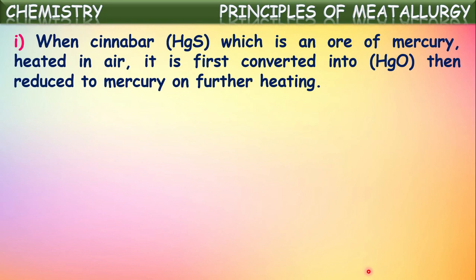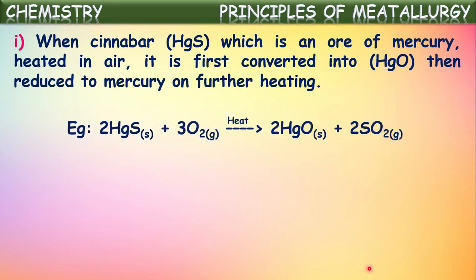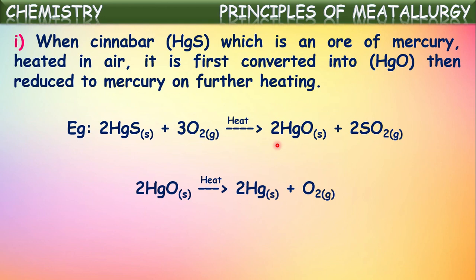If it is heated in the air, first this mercury sulfide converts into mercuric oxide. Then on further heating, it is reduced to pure metal mercury, and oxygen will be liberated. So this is the reaction that occurs there. First, mercury sulfide on heating in the presence of air is oxidized to mercury oxide. On further heating, this mercuric oxide converts into mercury. So in that way it is reduced to pure metal.